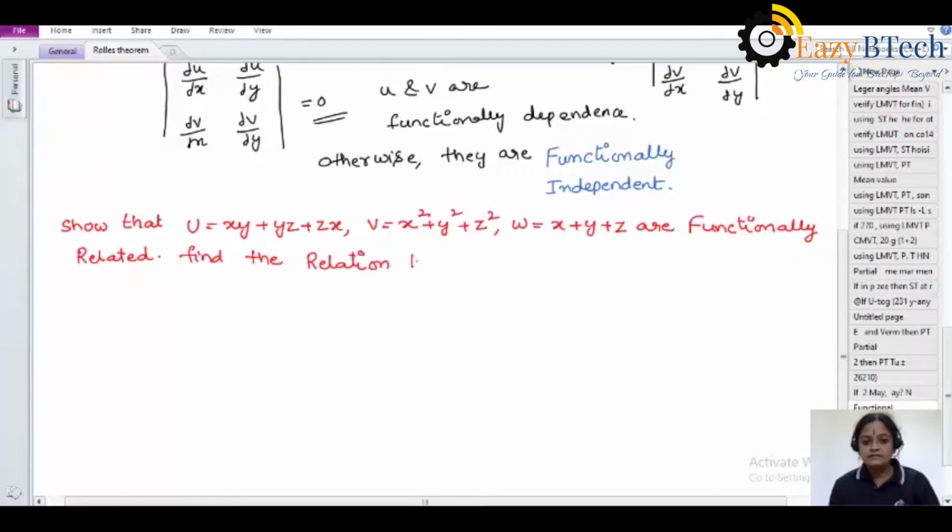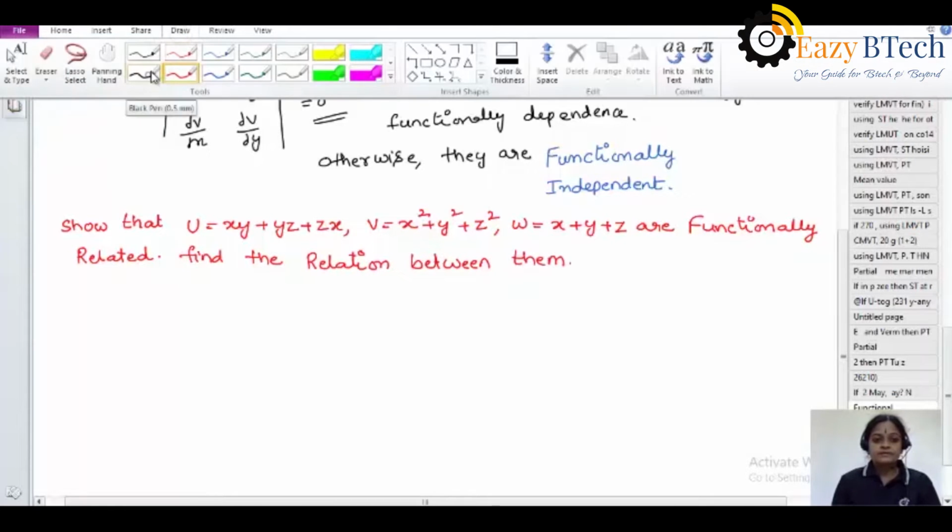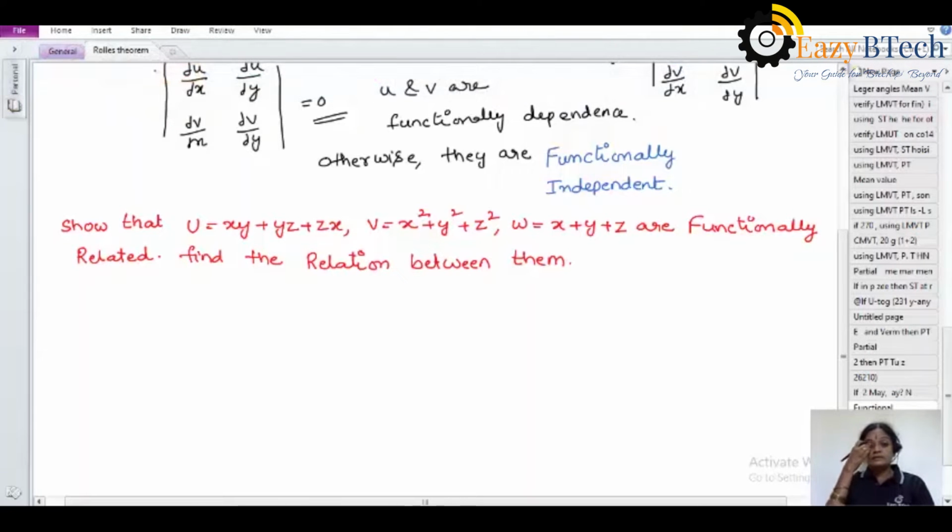So this is the question: show that these u, v, w are functionally related. If they are related, then find the relation between them also.